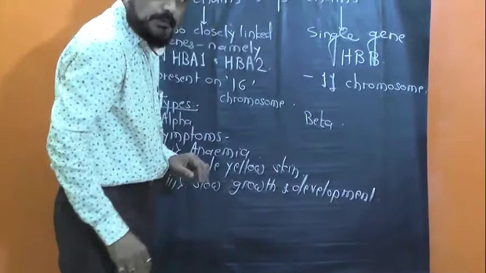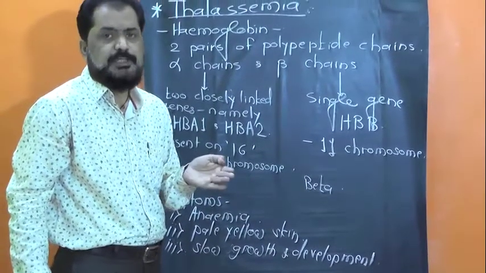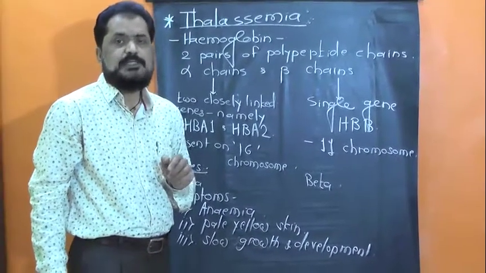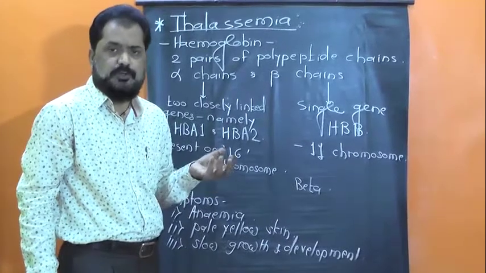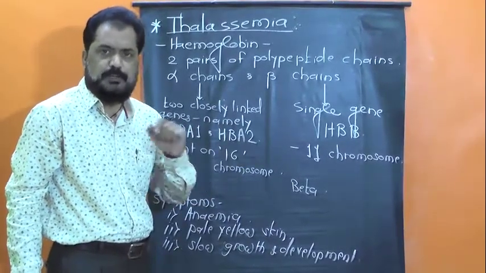All of you know the function of hemoglobin is transportation of oxygen as well as carbon dioxide, but mainly the hemoglobin is responsible for the transportation of oxygen up to each and every cell, tissue and organ.